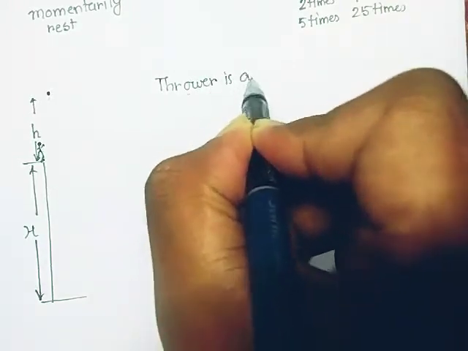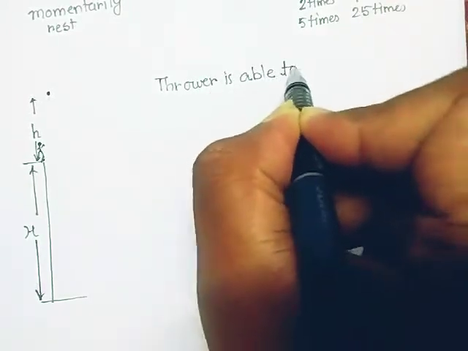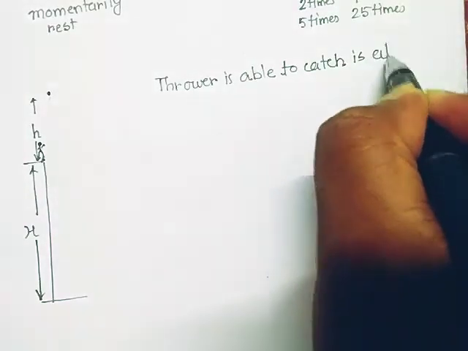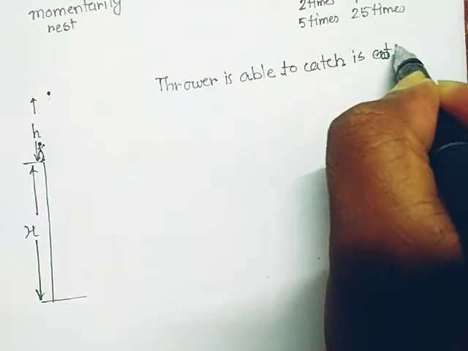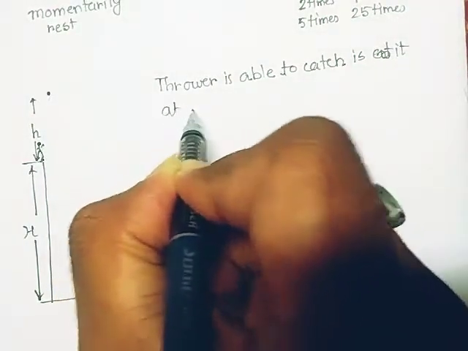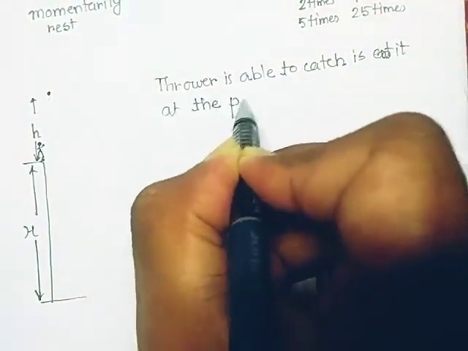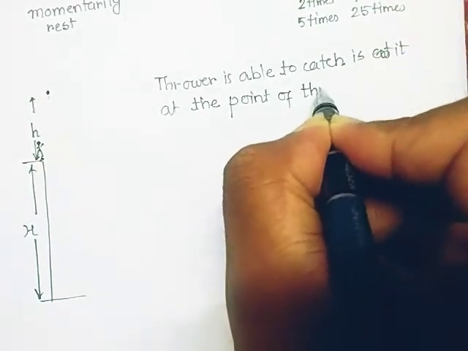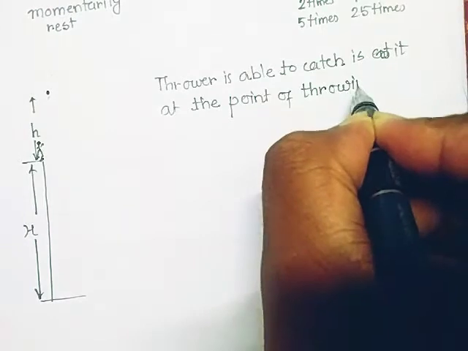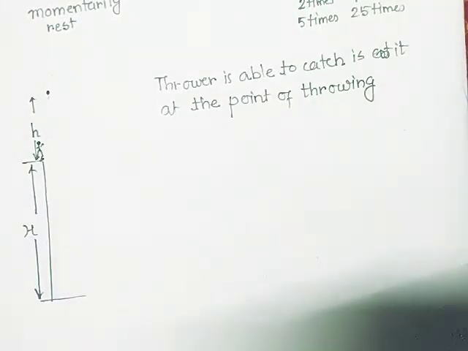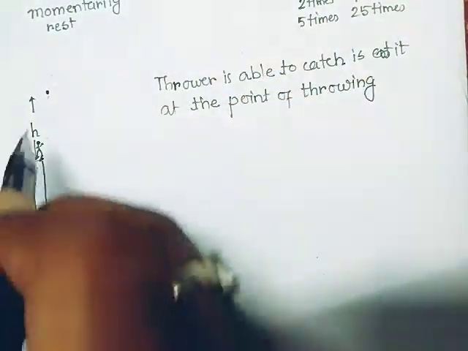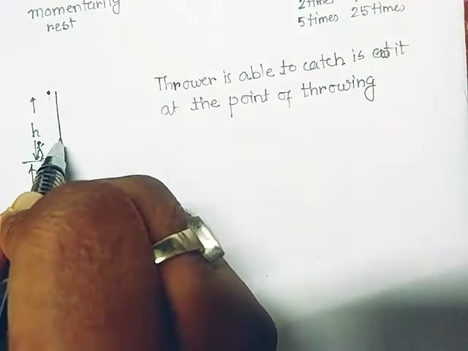is able to catch it at the point of throwing. If the observer or the thrower is able to catch it at the point of throwing, so it will again come down this distance.